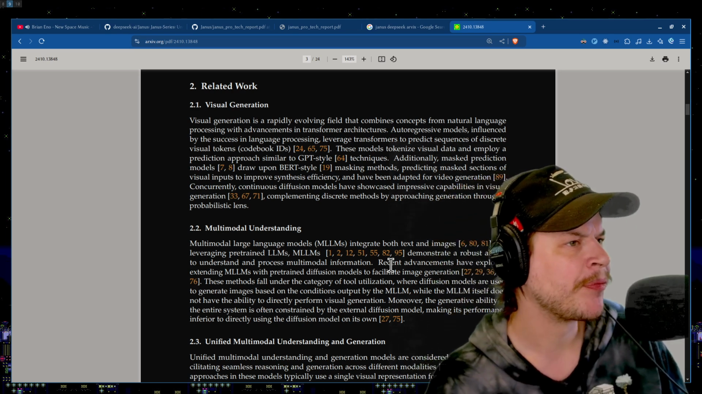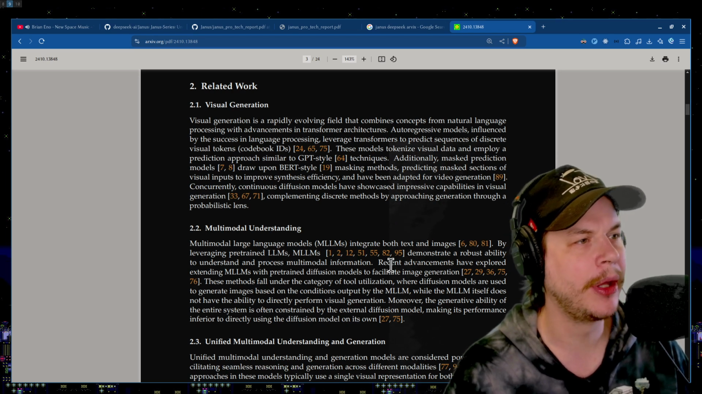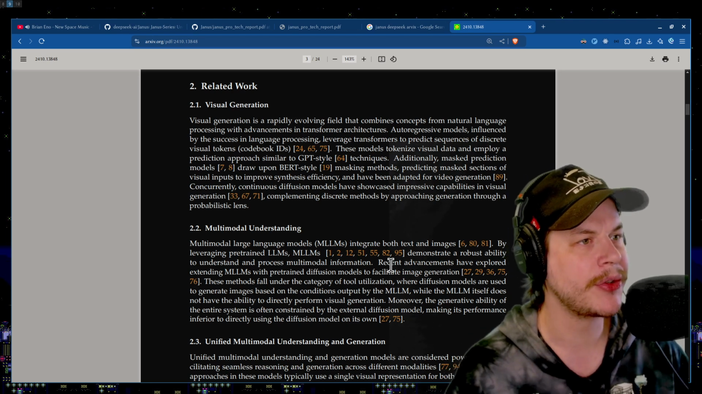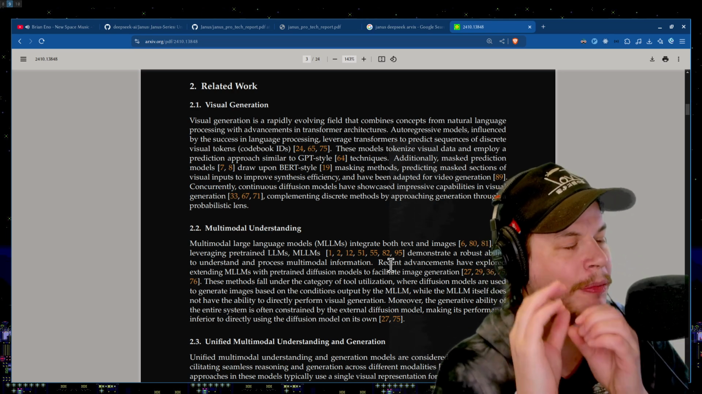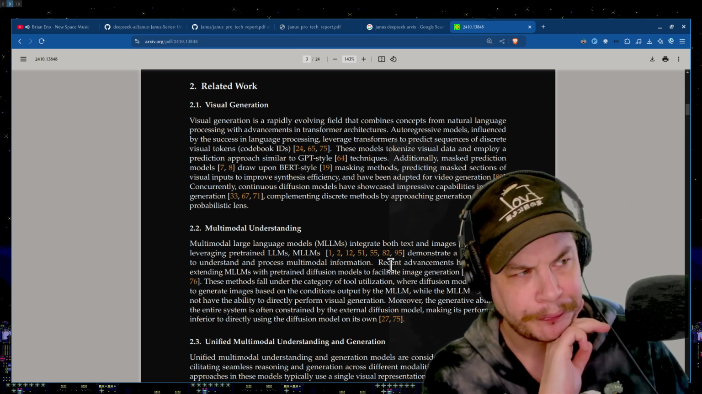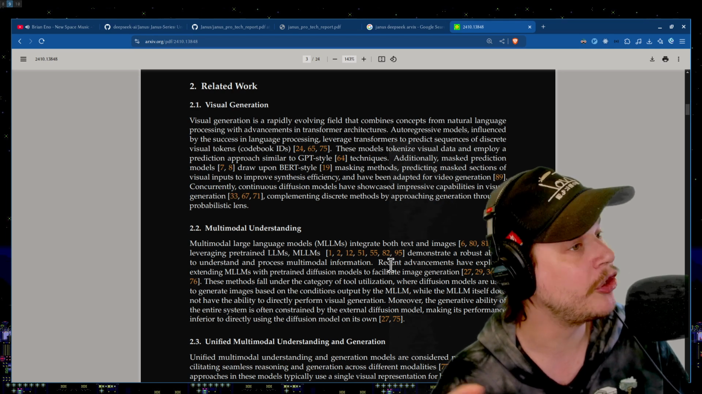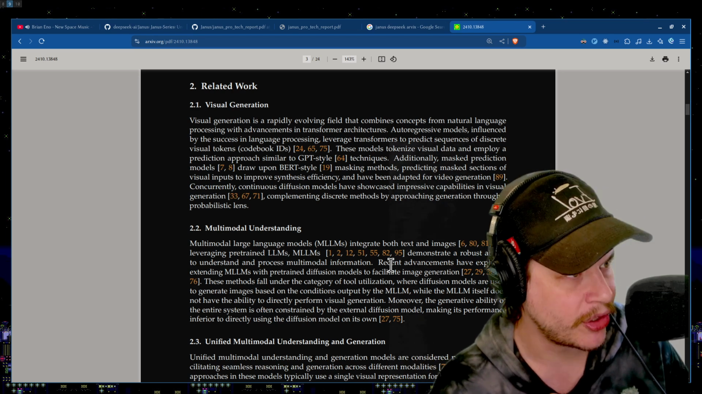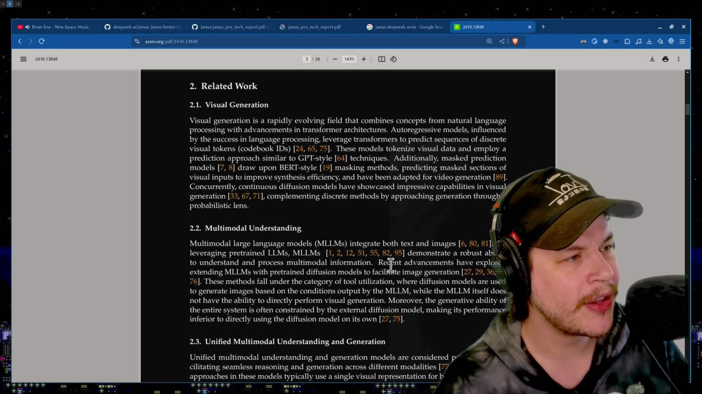Okay, related work. Visual generation. Visual generation is a rapidly evolving field that combines concepts from natural language processing with advancements in transformer architectures. Autoregressive models, influenced by the success in language processing, leverage transformers to predict sequences of discrete visual tokens, codebook IDs. These models tokenize visual data and employ a prediction approach similar to GPT-style techniques. Additionally, mask prediction models draw upon BERT-style masking methods, predicting masked sections of visual inputs to improve synthesis efficiency.